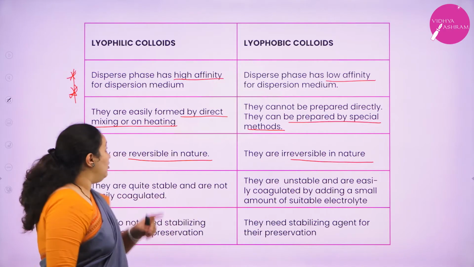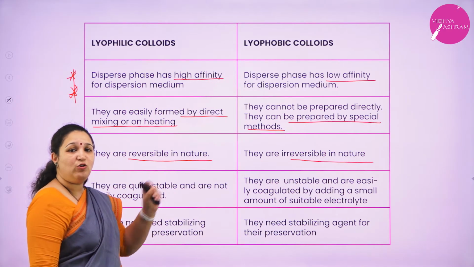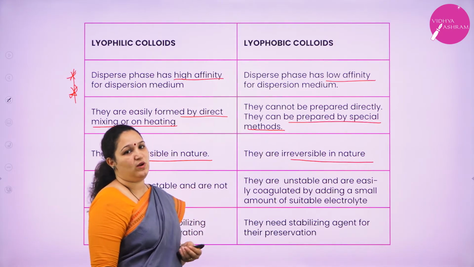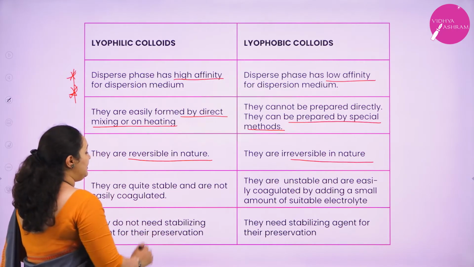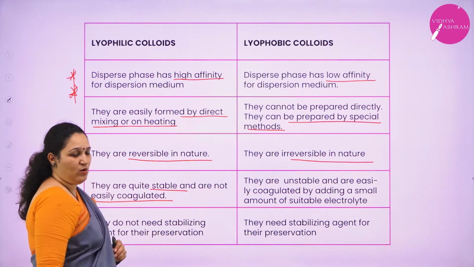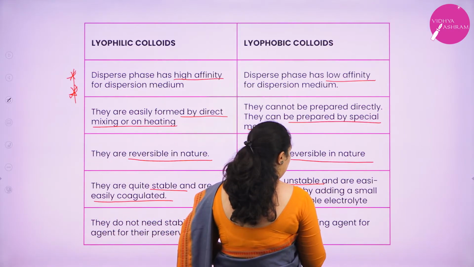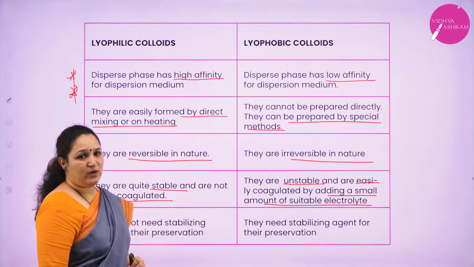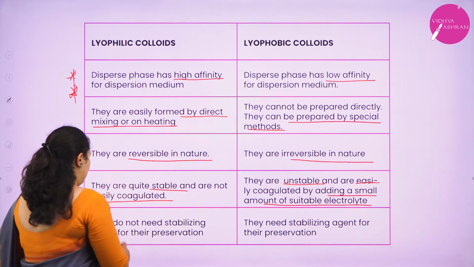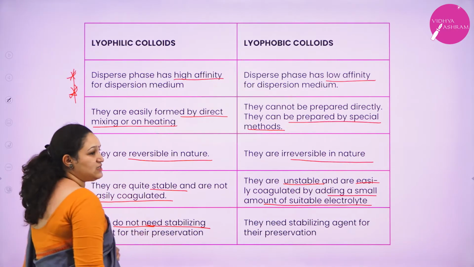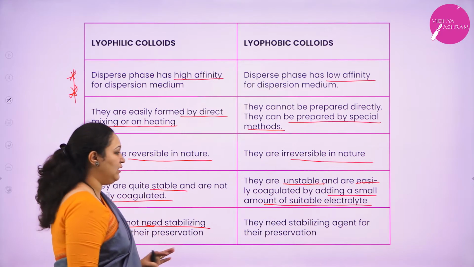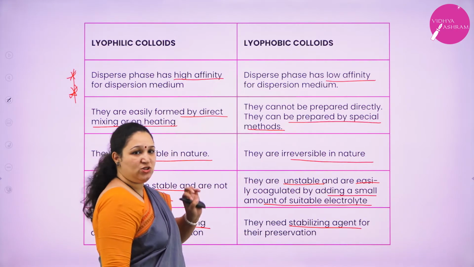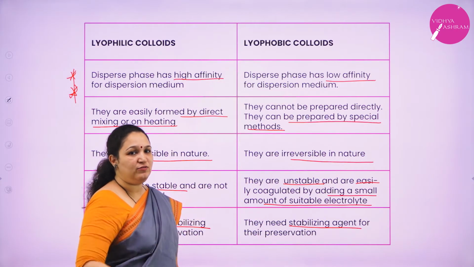That's why lyophilic colloids are reversible, and lyophobic colloids are irreversible. It is not this easy to reverse; you cannot reverse once the colloids are formed. Next, lyophilic colloids are quite stable and cannot be easily coagulated. Here, lyophobic colloids are unstable and can be easily coagulated. Lyophilic colloids do not need a stabilizing agent because they are already very stable, but lyophobic colloids need stabilizing agents. More about coagulation and stabilizing agents you will be learning in the further classes.